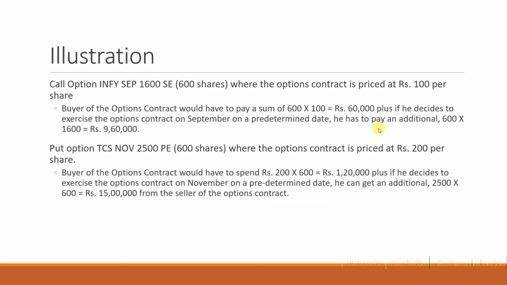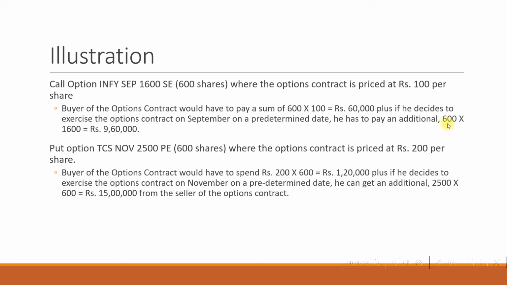Hope it is clear. Next, we'll take an illustration, an example of how it looks in the National Stock Exchange. Here, a call option may look like INFY September, which is SEP 1600. What option is this? It is a call option actually. So the buyer of an options contract would have to pay 600 into 100. 100 is the price of the option per share. So 60,000 he has to pay if he decides to exercise the options contract on September on a predetermined date.